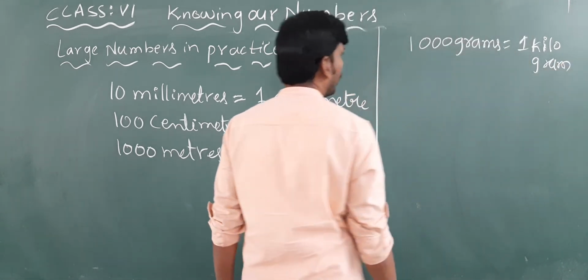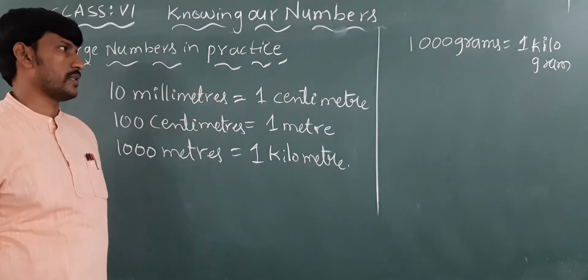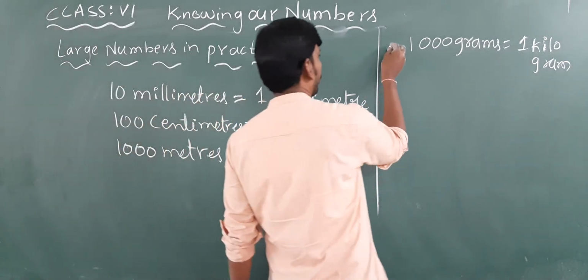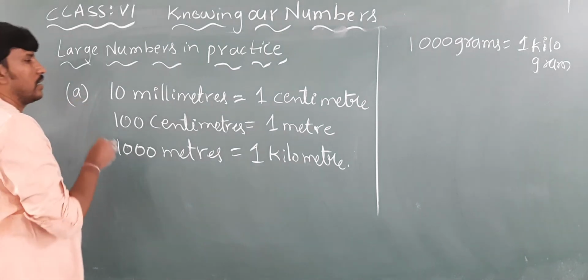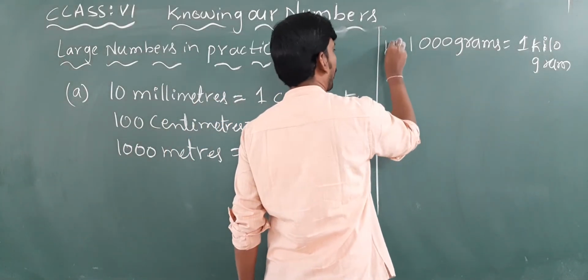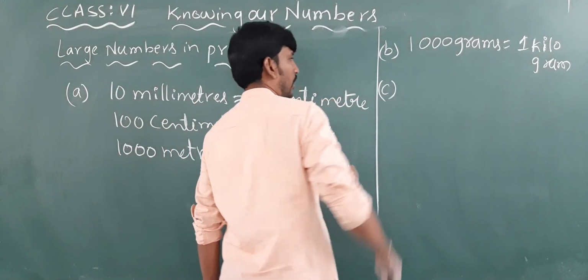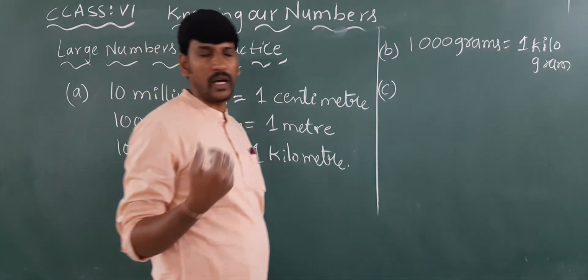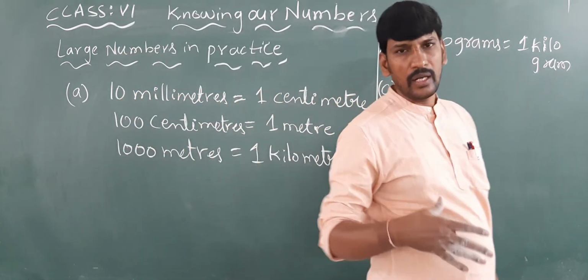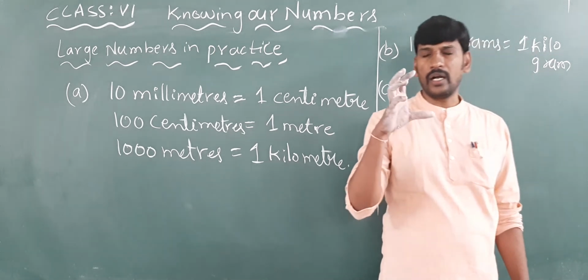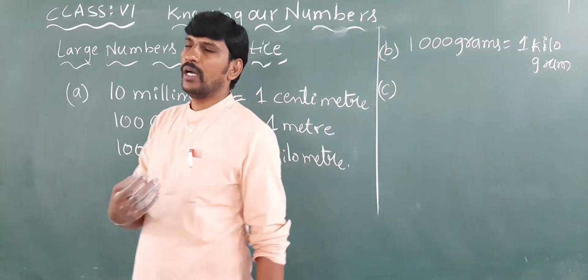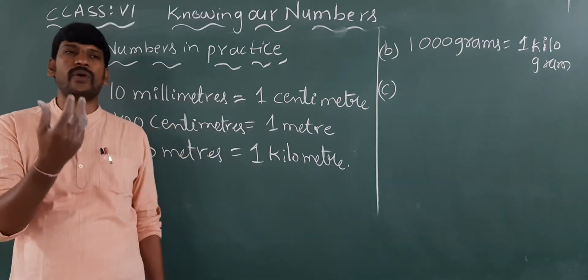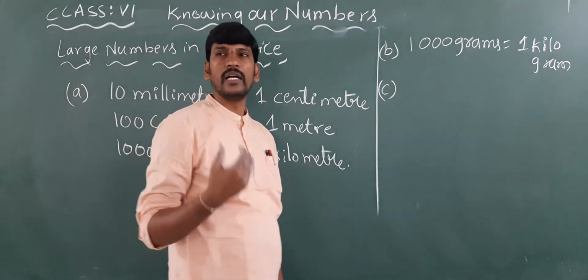Is there any other? Yes, there is one more unit. Not only this, we can also buy oil. Liquid things we measure in terms of milliliters if it is a small quantity, and kiloliters if it is a large quantity.